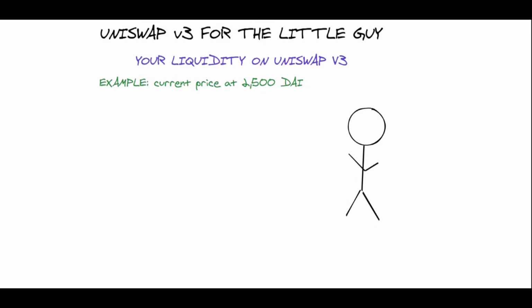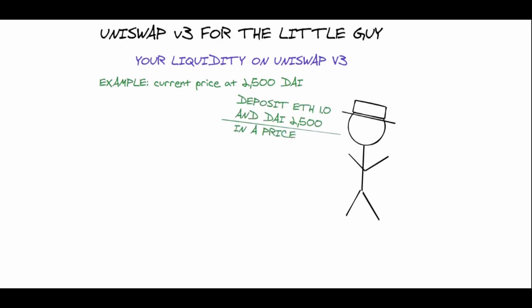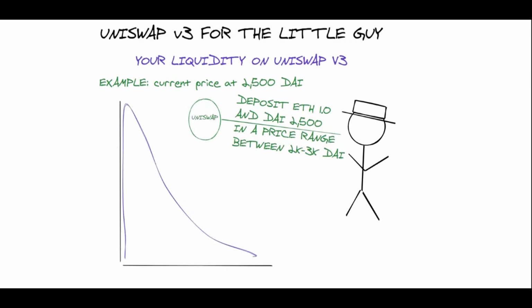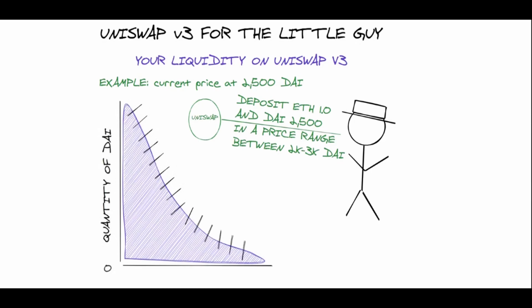Let's take a similar use case where the current price is still 2,500 DAI, and the user is depositing one Ethereum and 2,500 DAI into Uniswap V3. The difference now is that the user can decide in which price range the liquidity will be used. So in this case, the user is going to pick the range from 2,000 to 3,000 DAI.